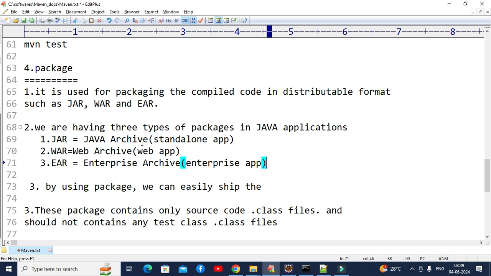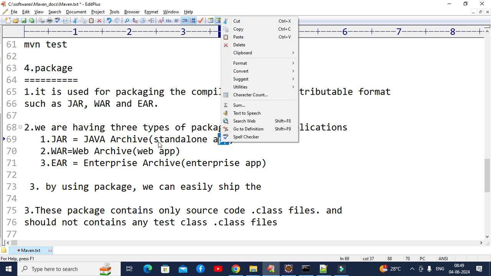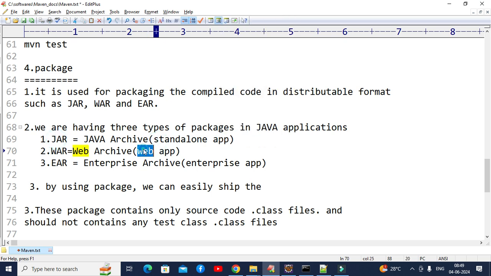So you guys understood, right? When we use JAR, when we use WAR, when we use EAR as a package for Java applications. For standalone applications, we use JAR. For web applications, we use WAR. For enterprise applications, we use EAR as a package.